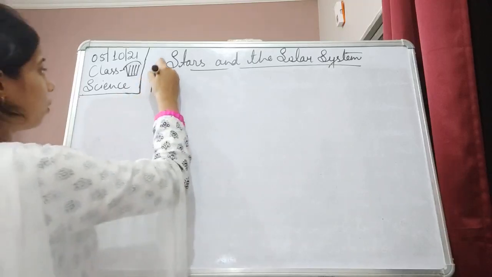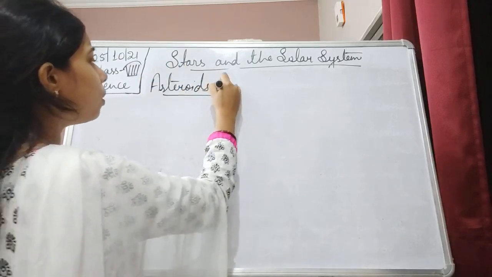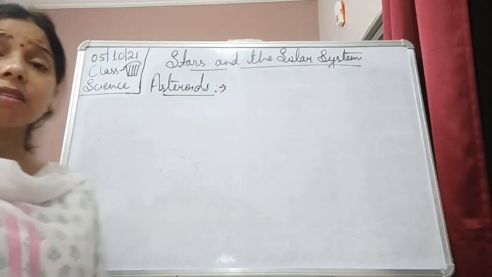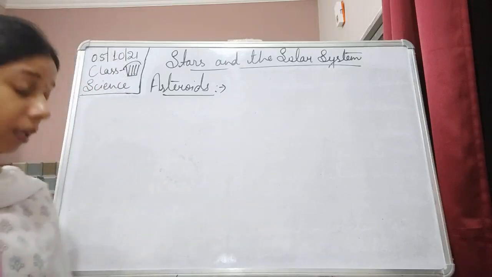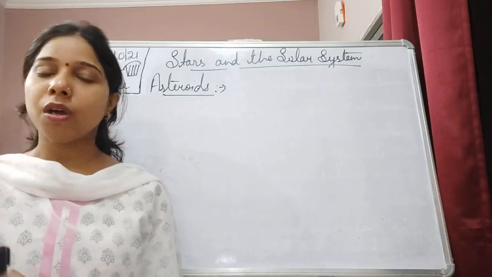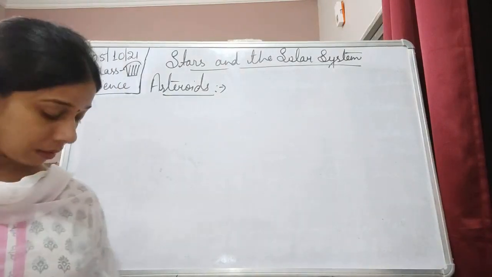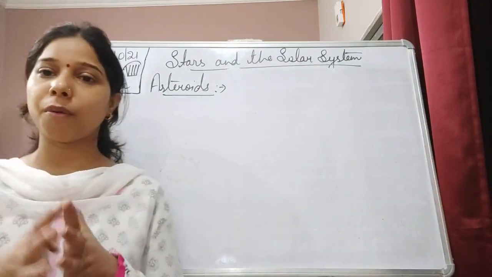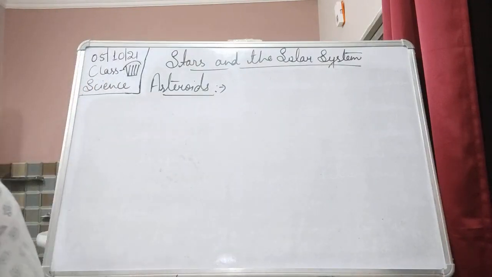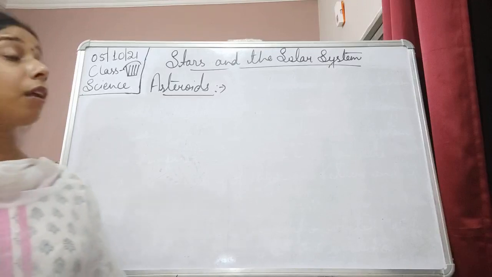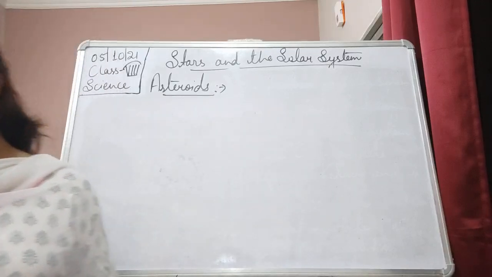Asteroids. If we talk about the asteroid, generally it is believed that the asteroid is made up of the remains of the planet. Actually, when the formation of the sun occurred, some pieces got solidified, they combined together and formed planets. But there are some which did not combine together to form planets, that failed to combine into a planet, and those we call asteroids.